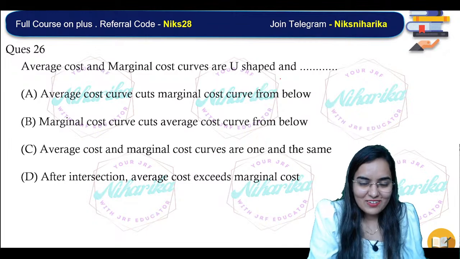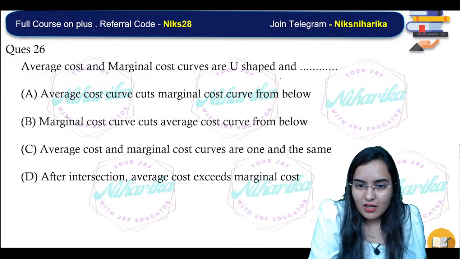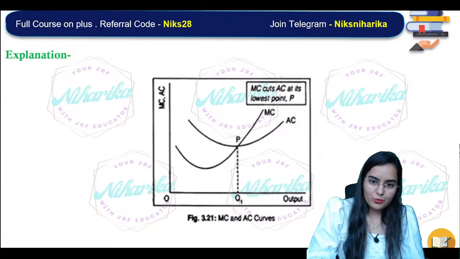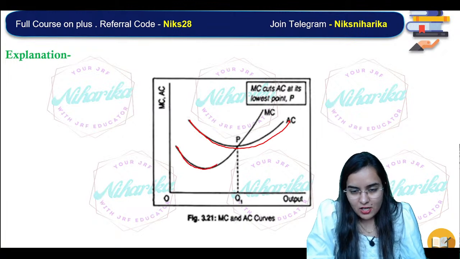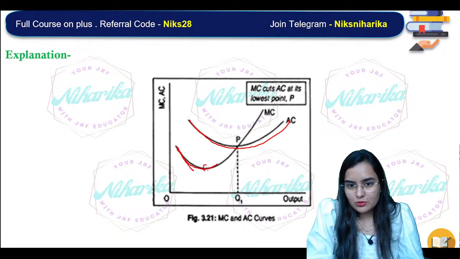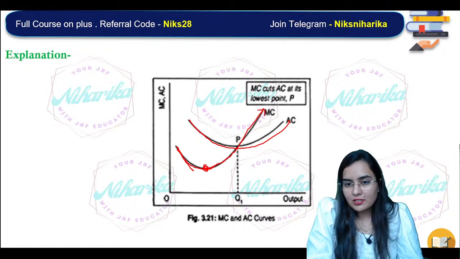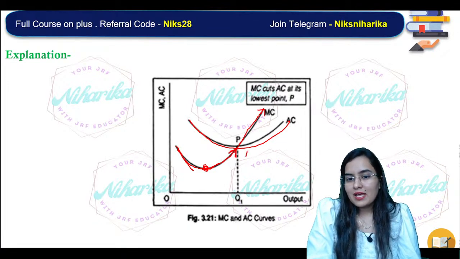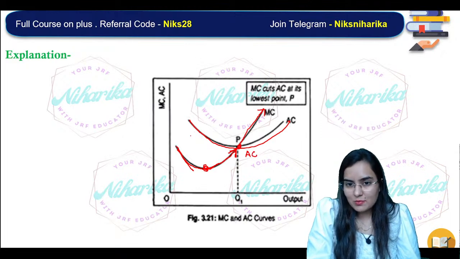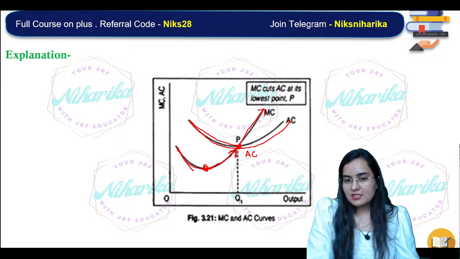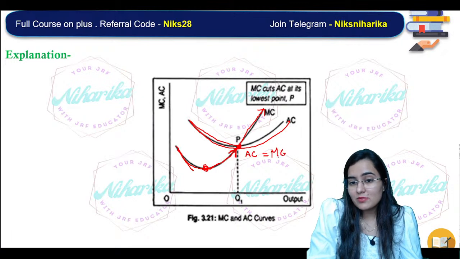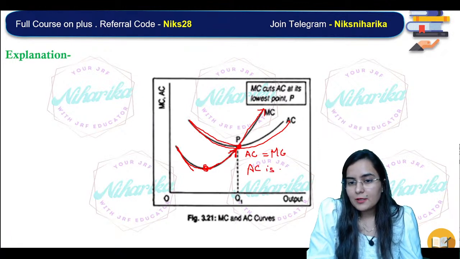Acha, see, very nice. Marginal cost curves cut average cost from below. That's great. I hope you remember this diagram, that average cost is something like that. Marginal cost first falls down, comes to the minimum, and then it drastically increases the speed and goes up and cuts the average cost at its minimum. Whose minimum? AC is minimum. When AC is minimum, here AC is reducing, AC will come to the minimum, while MC will be rising. At this point, AC will be equal to MC and AC will be at minimum.